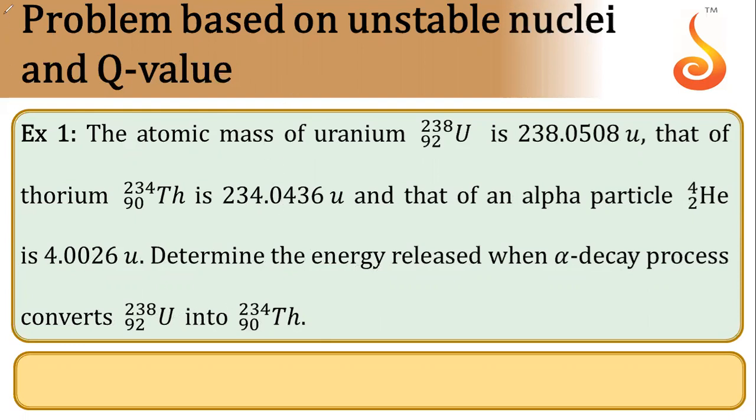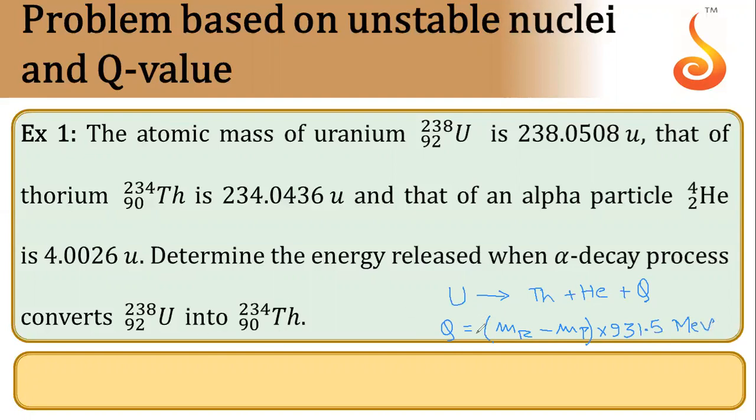For that, you need to remember that when uranium decays, one alpha particle or helium particle is formed and thorium is formed and some heat is released, and the energy released is given as mass of reactants minus mass of products into 931.5 mega electron volt.